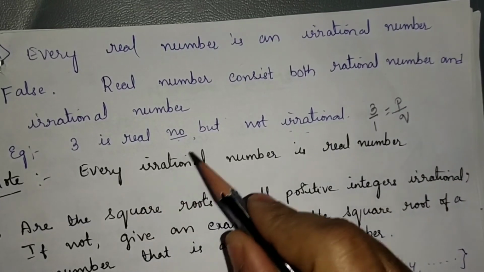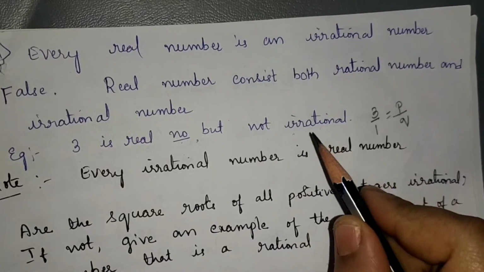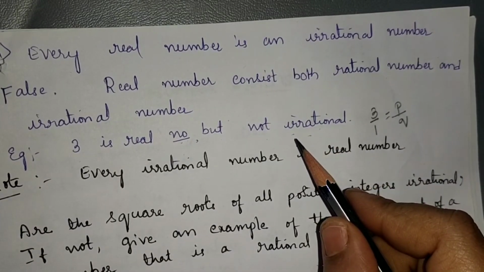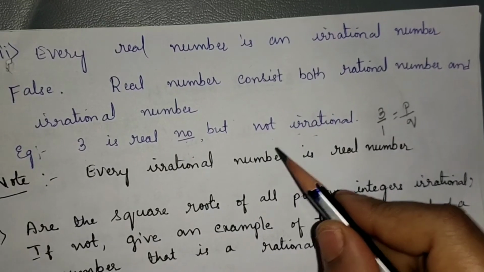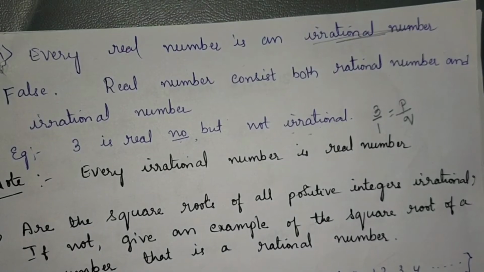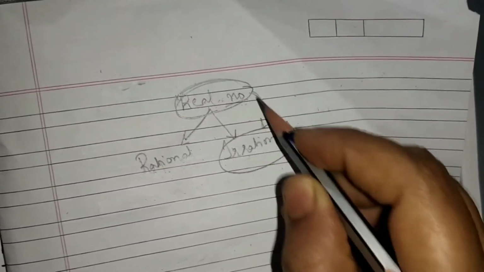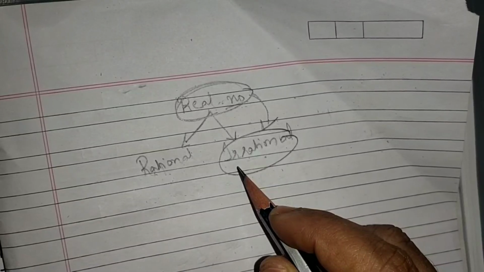Hence, 3 is a real number but it is not irrational. And one more thing you should understand: the reverse of the statement is true. Every irrational is real, but every real is not irrational. It may be rational or irrational.